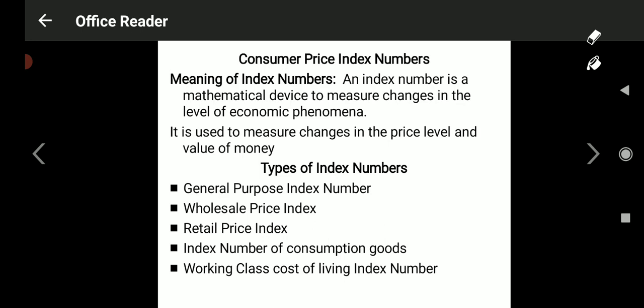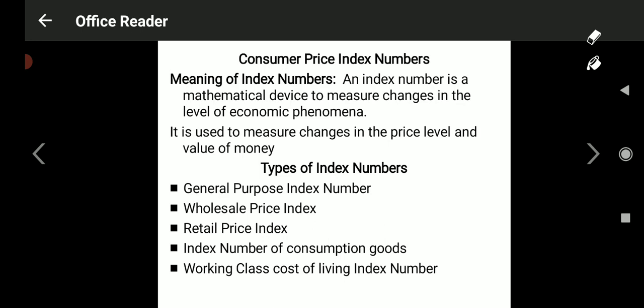Now, working class cost of living index number. We can also calculate an index number on the basis of the cost of living of working class people. Suppose a particular working class family is spending ₹1,000 today. What will be the cost for that family in the days to come? We have to calculate that. If they are spending ₹1,000 today as their daily expenditure, what will be the expenditure of the same family in the days to come? That is called the cost of living index number.